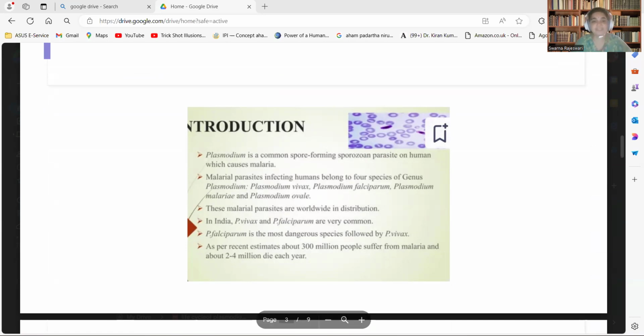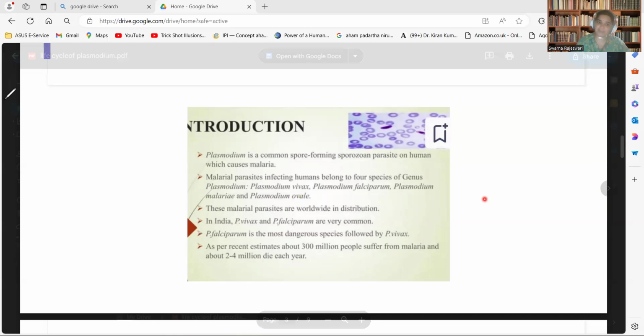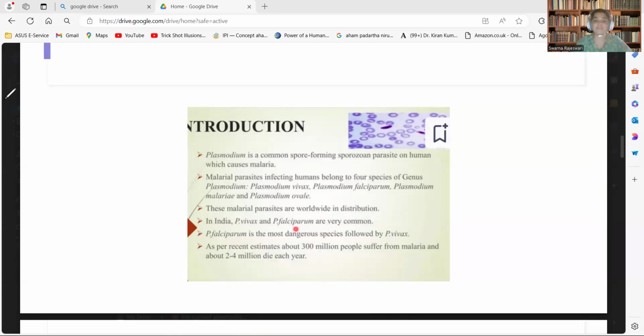These malarial parasites are worldwide in distribution. In India, we mainly see Plasmodium vivax and Plasmodium falciparum.